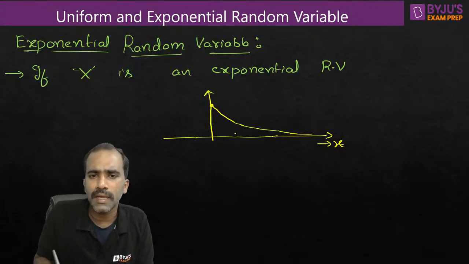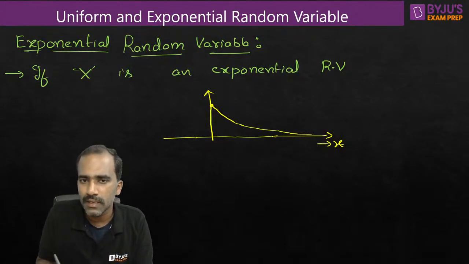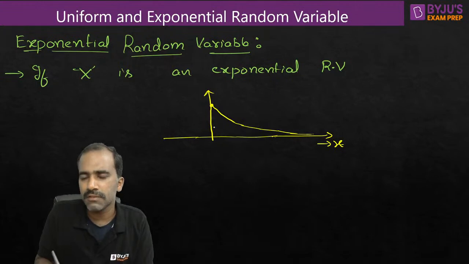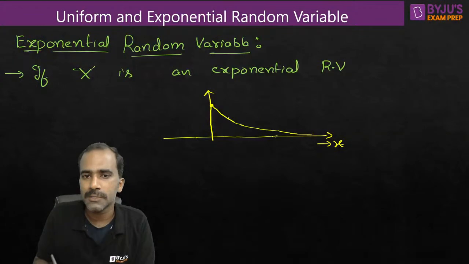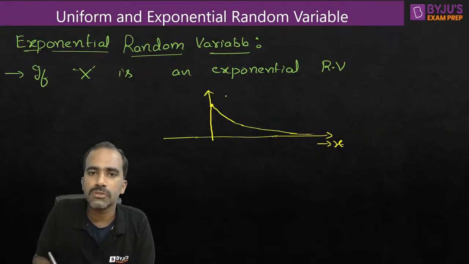This is one type of exponential PDF I'm plotting, but you can plot a PDF which starts from -2, -3, 4, 5. It can start from anywhere. But this is the basic version that we will talk about. Using that, you can apply the basics to exponential PDFs which start at different points also.